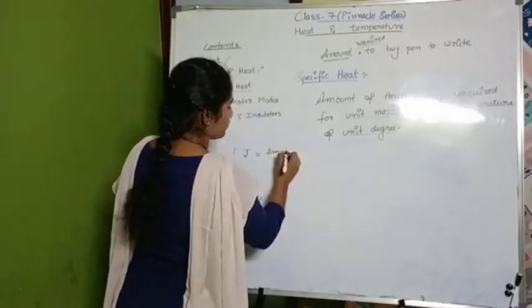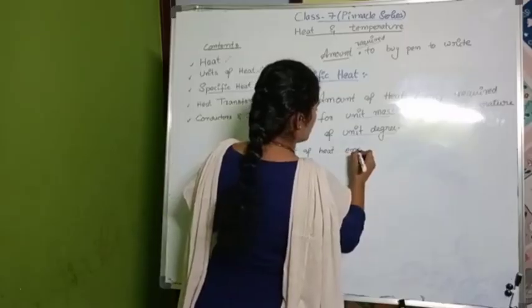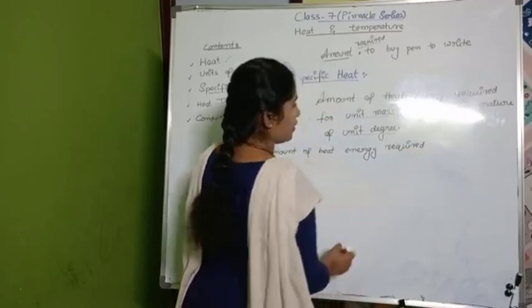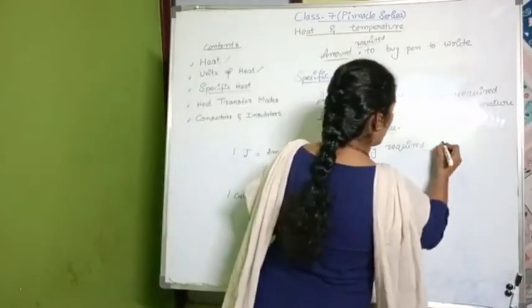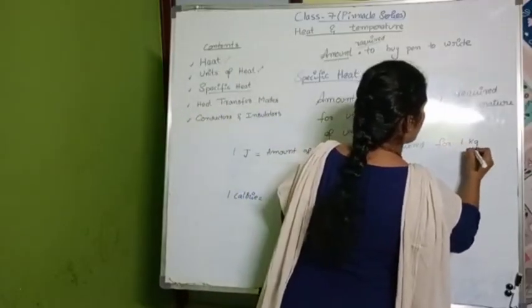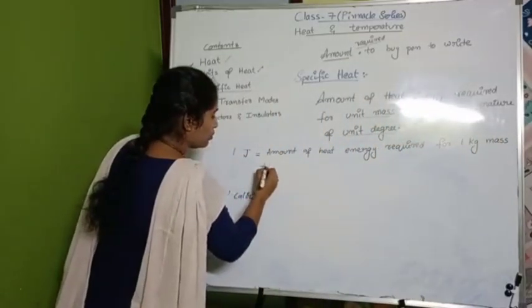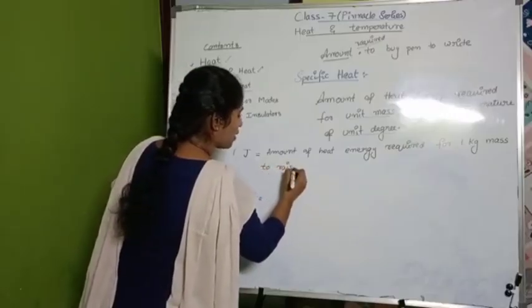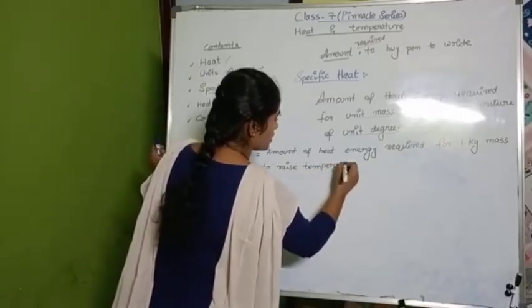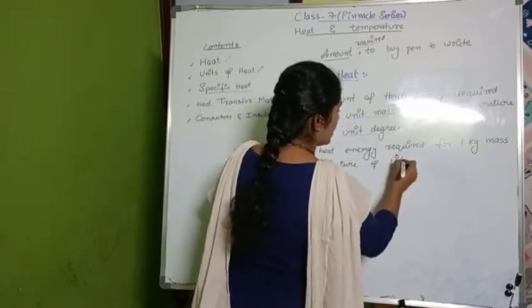Amount of heat energy required for, instead of unit mass, write 1 kg mass to raise the temperature of, instead of unit, 1 degree Kelvin.